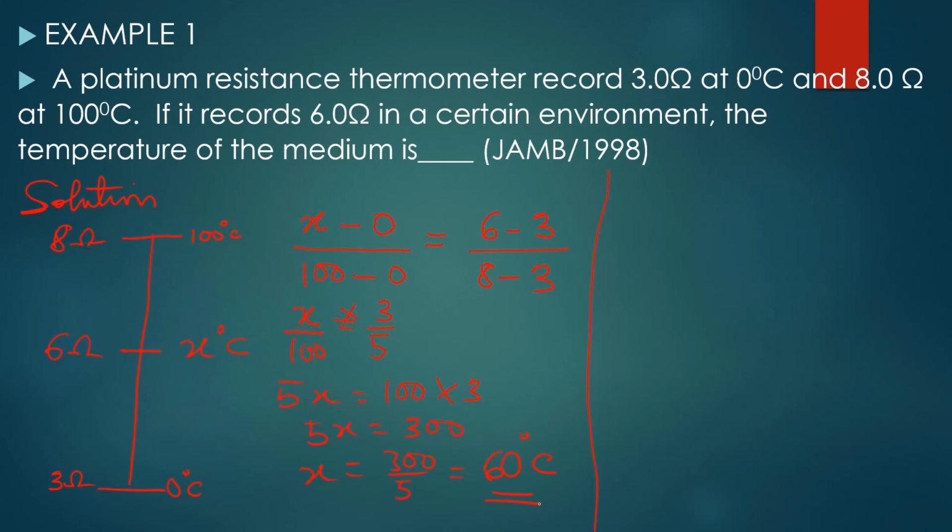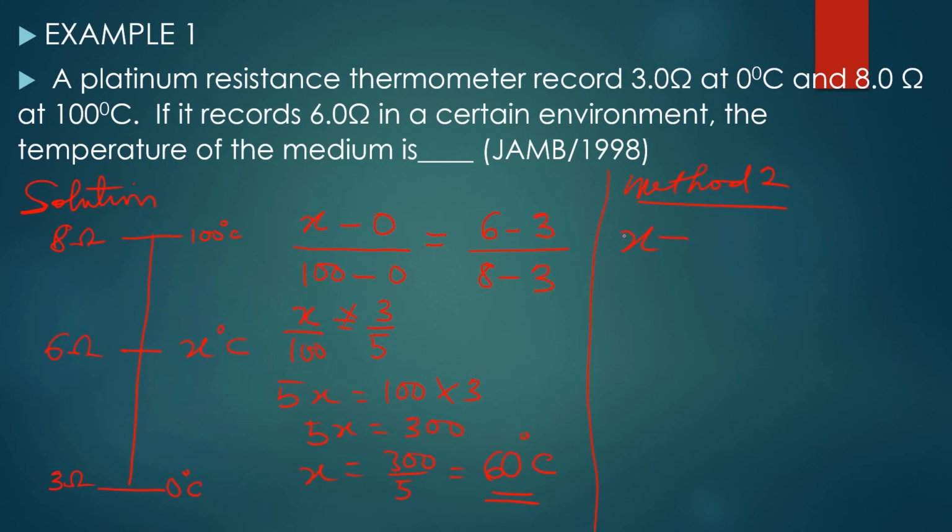Then the other method you can use, this is method 2 now. Temperature at that value minus temperature at lower fixed point, which is, we don't know, that's at 0 degrees Celsius.